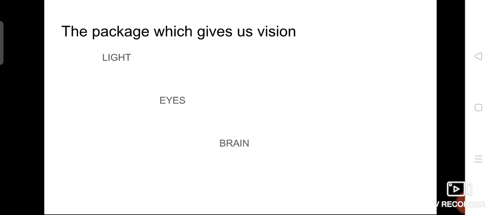I hope you understand. I repeat, eyes are very important to view the object, but they should be in good condition, because even blind people have eyes, but they cannot find out the objects with the help of their eyes. So if light is present and our eyes are functioning well, we should be able to see the objects. Okay, light and eyes.